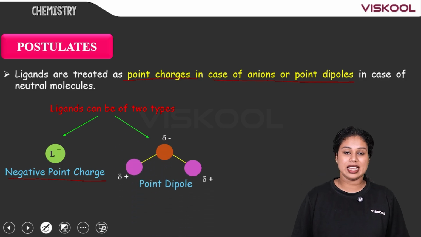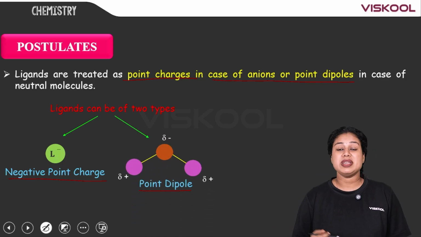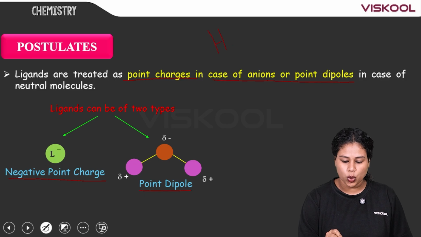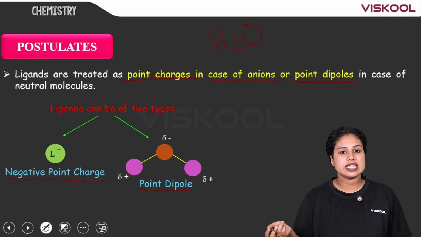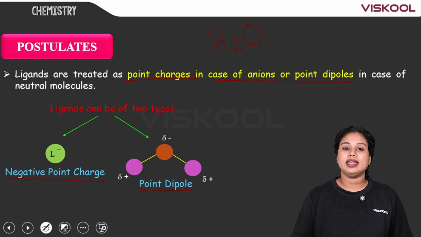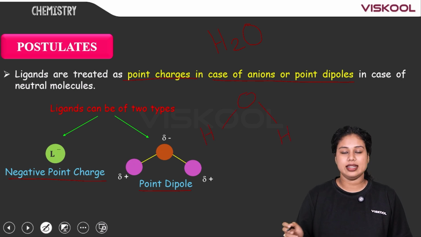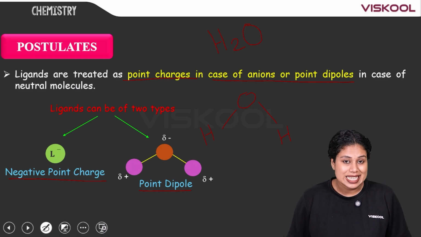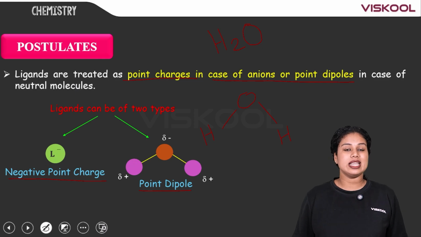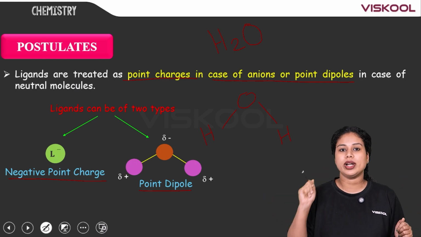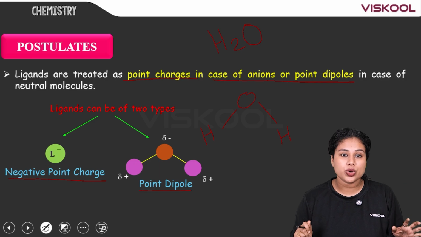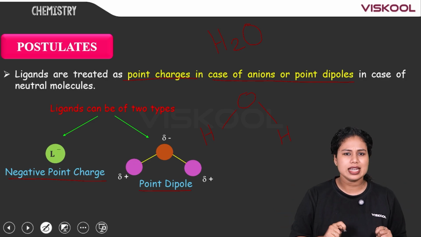And here comes the second type, that is the point dipole. That means in some of the cases, if we are taking water as a ligand, what is the charge? It is a neutral molecule, right? So what happens here? In the case of water, this is how water is: a single oxygen and there will be 2 hydrogens. If we are comparing the electronegativity of oxygen and hydrogen, which one is more electronegative in nature? It is oxygen, more electronegative when compared with hydrogen, right?